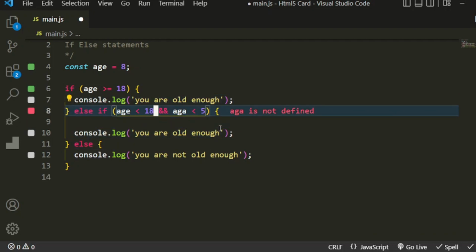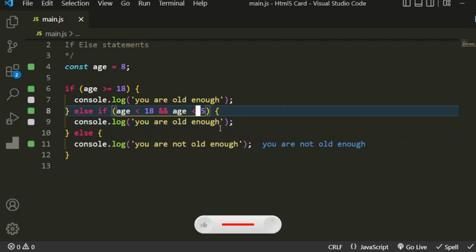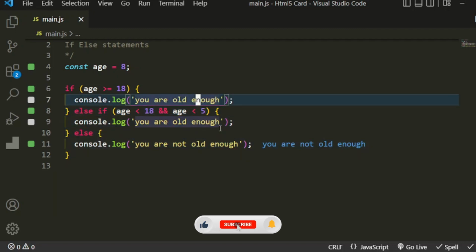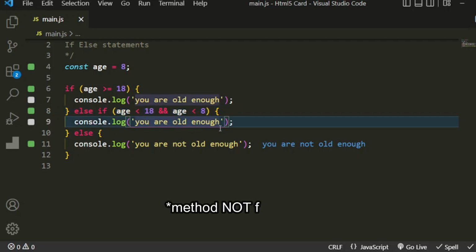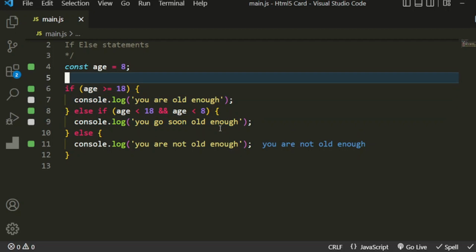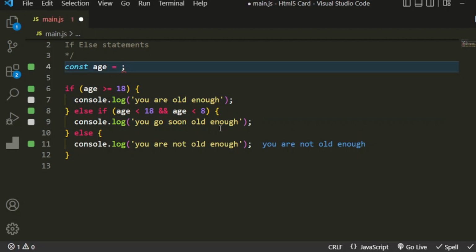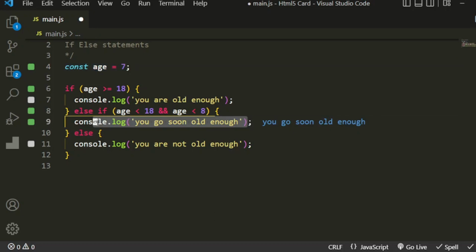So we go say age is not defined. Sorry, not aga, but age. Okay. So we go say age is not defined. So what did happen? We say because we get 18 and age no dey less than 5, make we even make am 8 for here, and then age is not less than 8, right? That's why we see say we get this function here. So you go say, make I write and say you go soon old. You go soon old enough. So if you save it like that, you go see say we get that value like that. But the moment our age change to 7, you go see say it don't fire this function for here, right? So always they know how you want to use your if else statement.